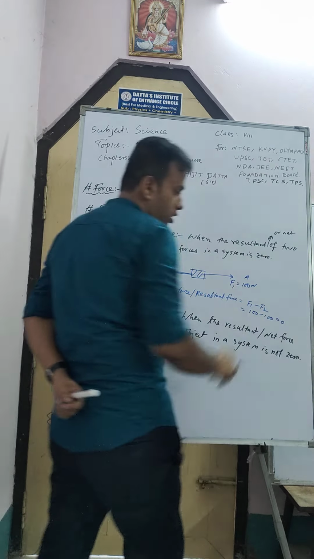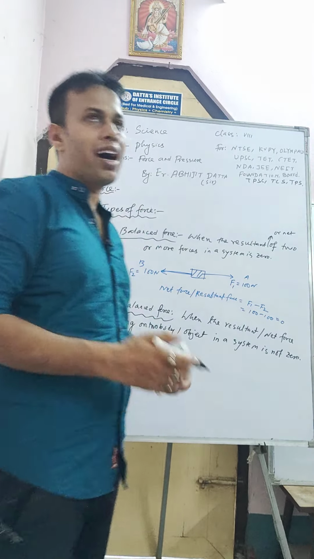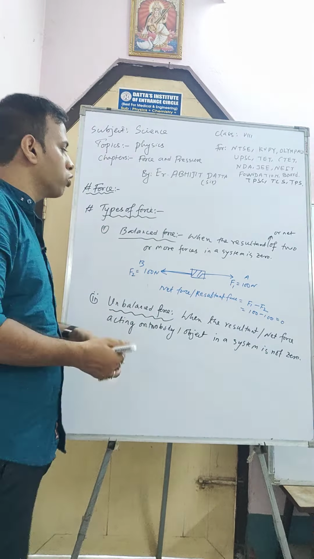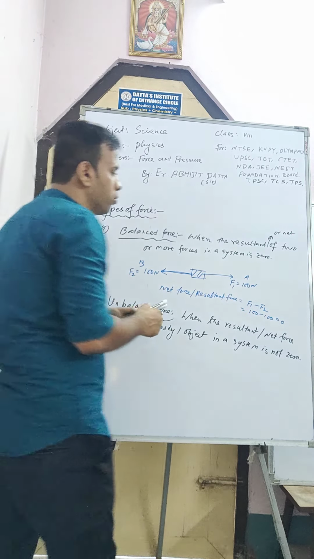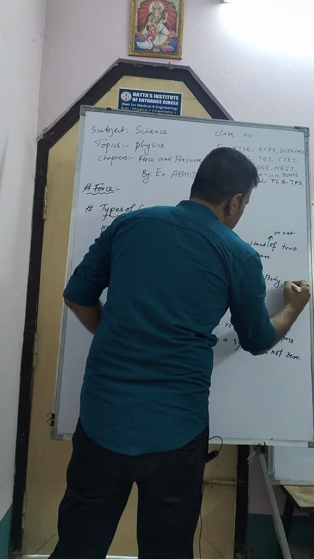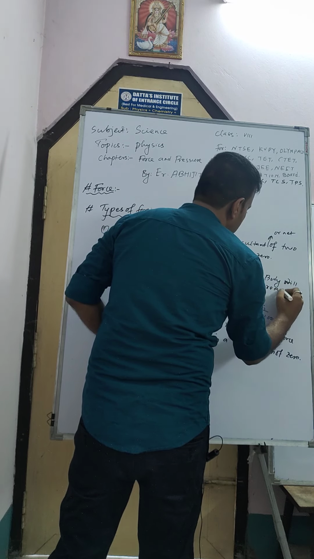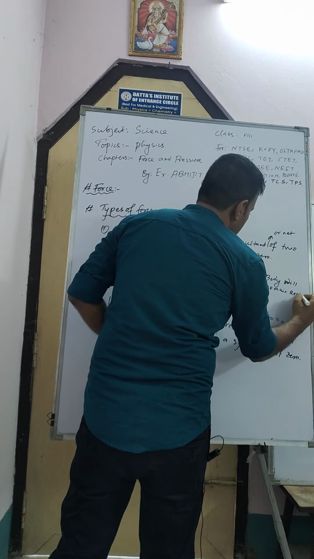In this case it will be 0, and in this case if it is not 0, then it will become unbalanced force. And here the body will remain in rest.